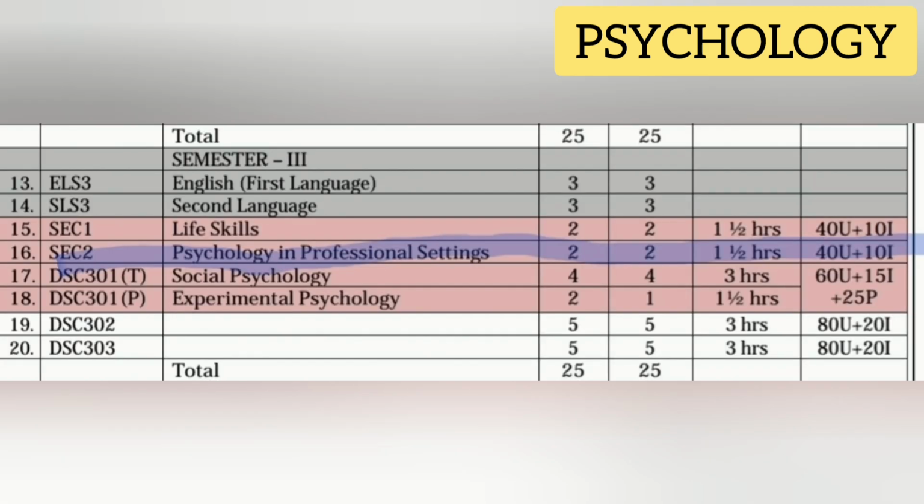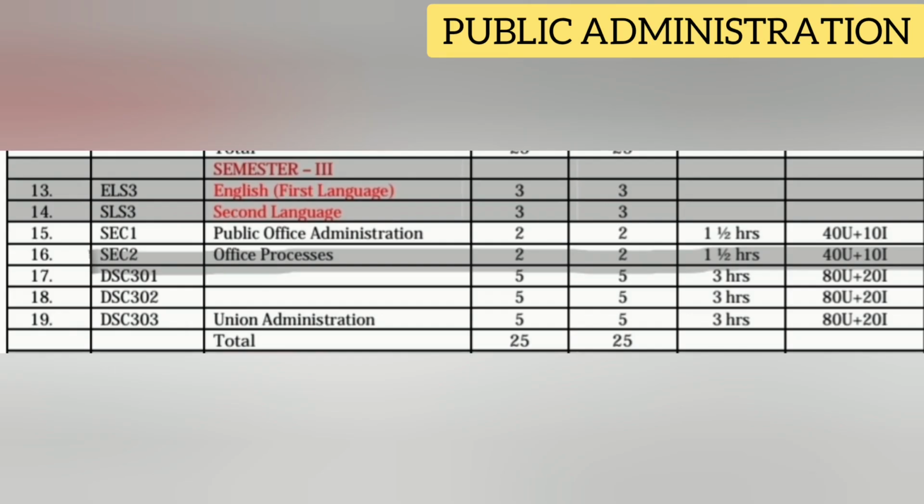Next paper, social psychology. This subject also has practicals, so we have a total of 6 classes per week. Out of 6, 4 are theory classes and 2 are practicals, and the total credits for this subject is 5, 4 for theory and 1 for practical. The theory exam duration is 3 hours and the practical exam duration is 1.5 hours, and the total marks for this subject is 100 out of 100, 60 for semester exams, 15 for internal, and 25 marks for practicals. Next subject, public administration.